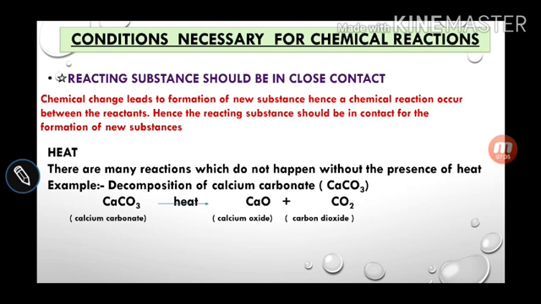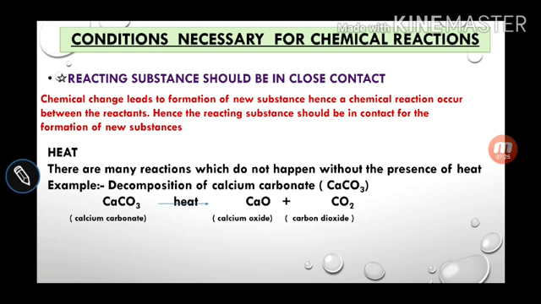Next condition is heat. Many reactions require heat for the formation of new product. There are many reactions which do not happen without the presence of heat. Example, decomposition of calcium carbonate, CaCO3.